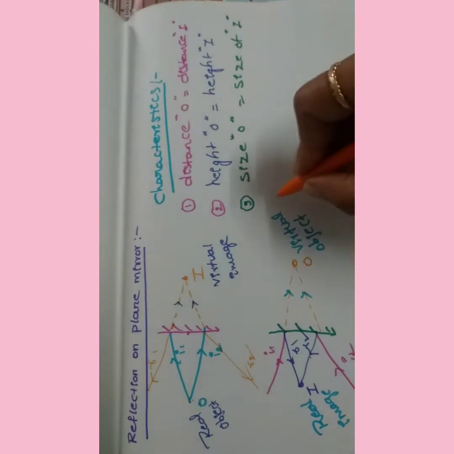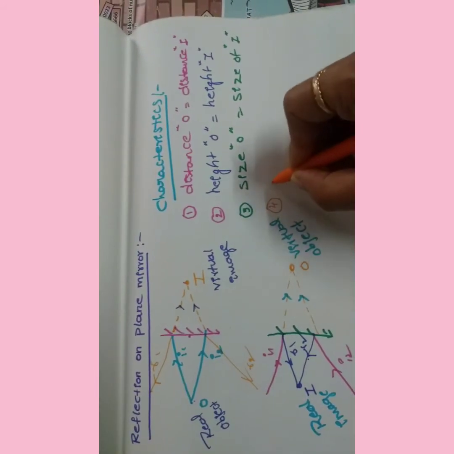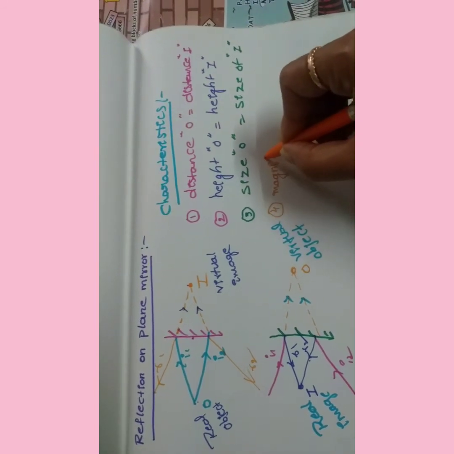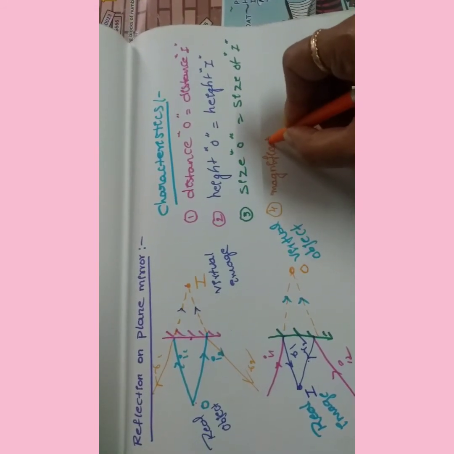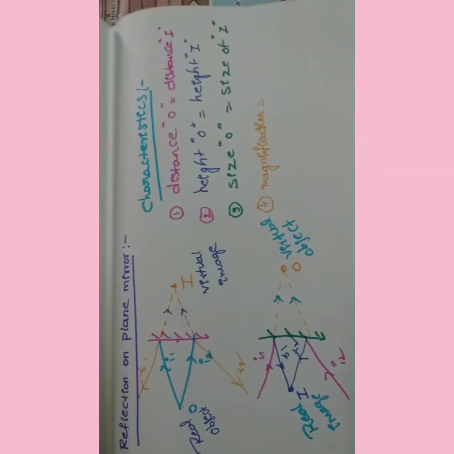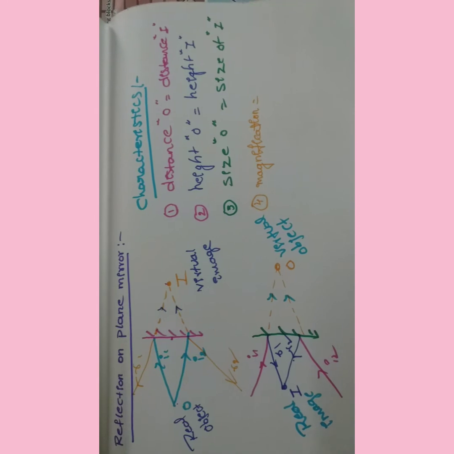And a very important thing, the fourth characteristic, is magnification. What is the meaning of magnification here? Magnifications, we have different types.